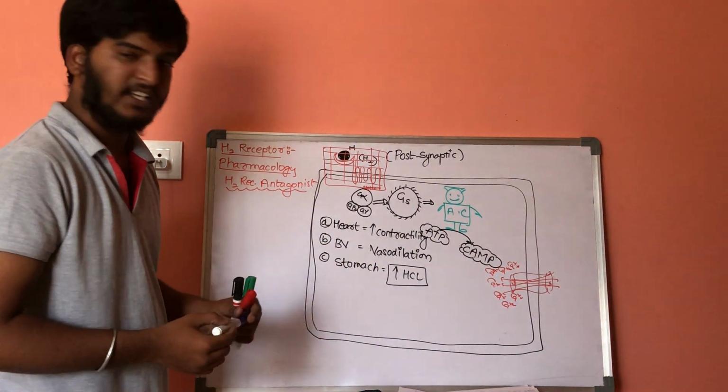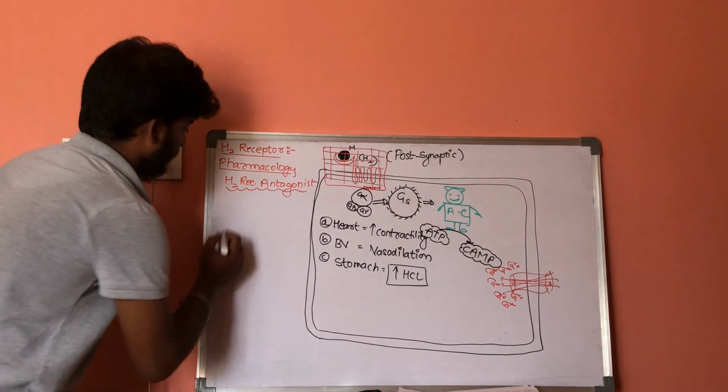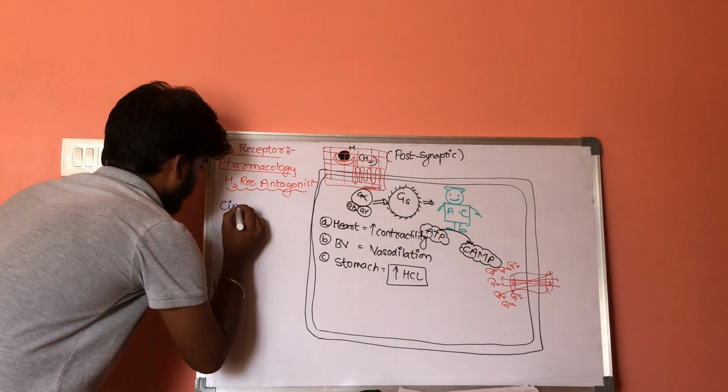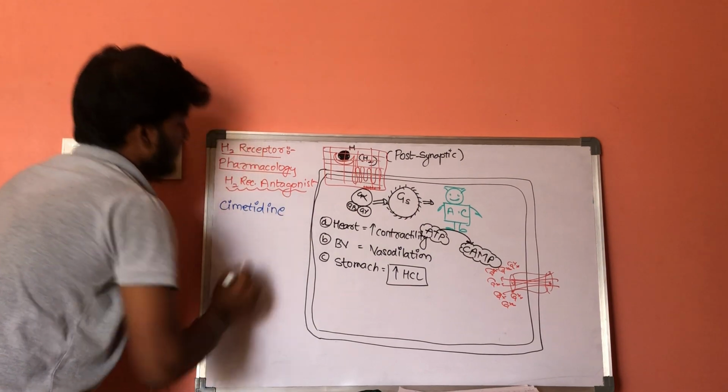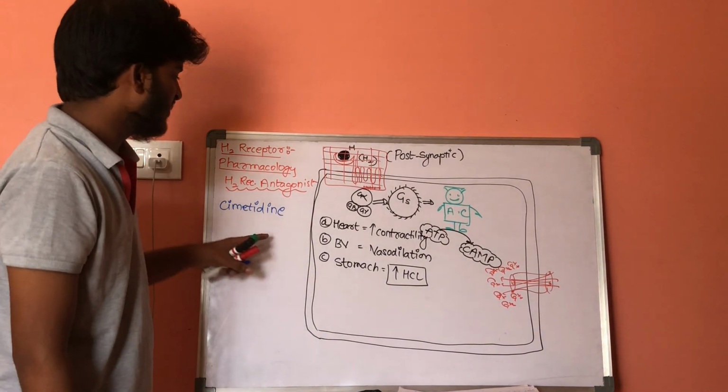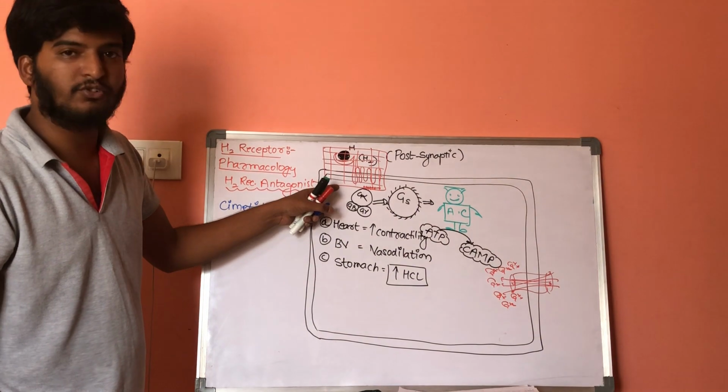The first one is cimetidine. Cimetidine is the first drug which comes under H2 antagonist.